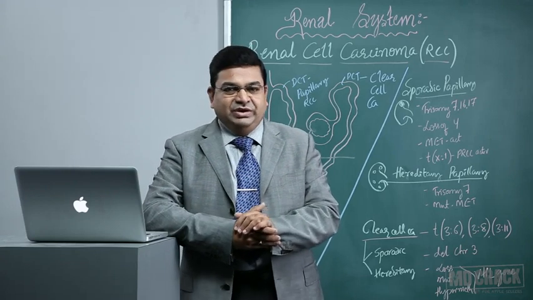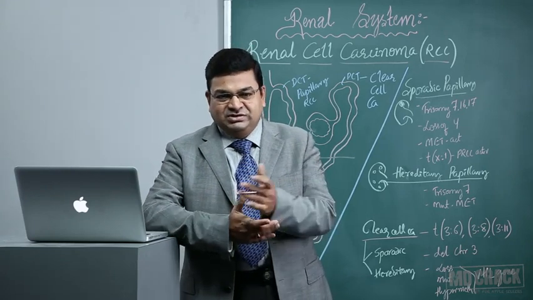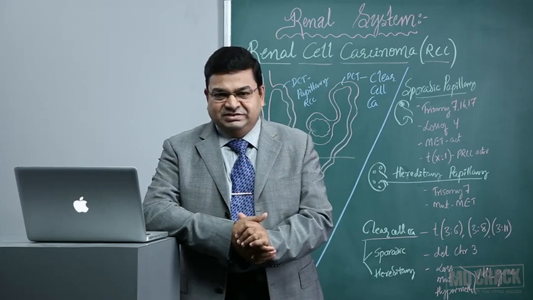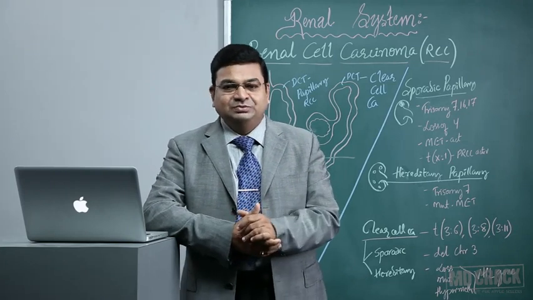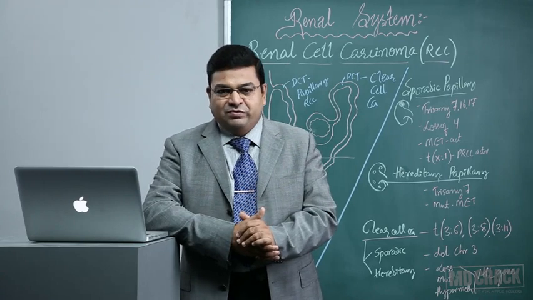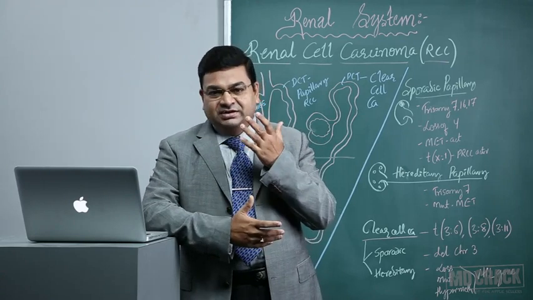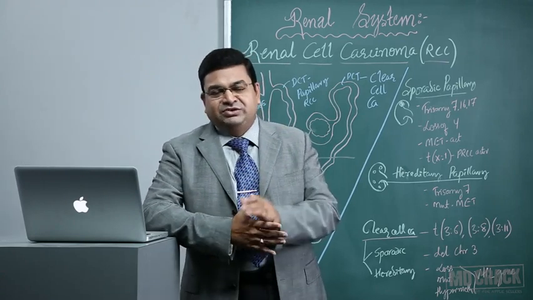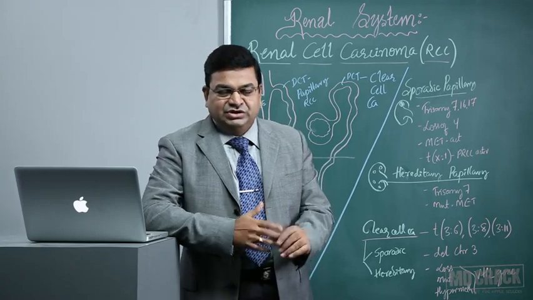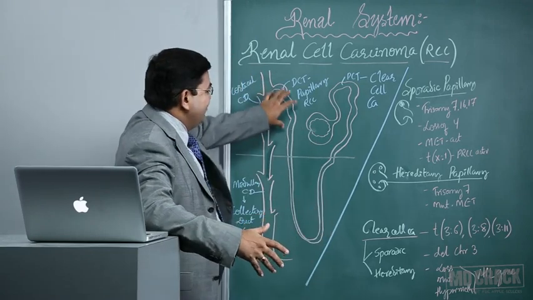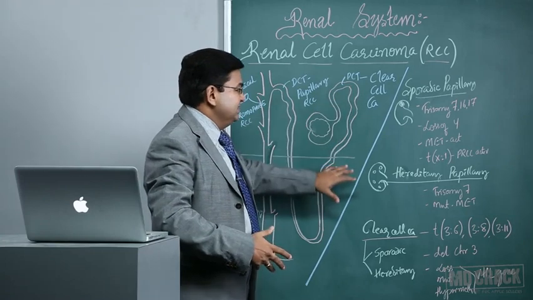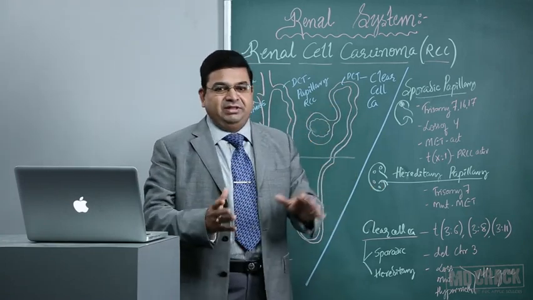Most importantly, we usually ask in the exams, what is the origin of the renal cell carcinoma? Say, clear cell carcinoma, what is the origin? What is the origin of the chromophobe RCCs? Then the collecting duct carcinoma. Many students will not answer these questions. So, let us have a look, what is the cell of origin of these renal cell carcinomas? That is more important from the pathology point of view.